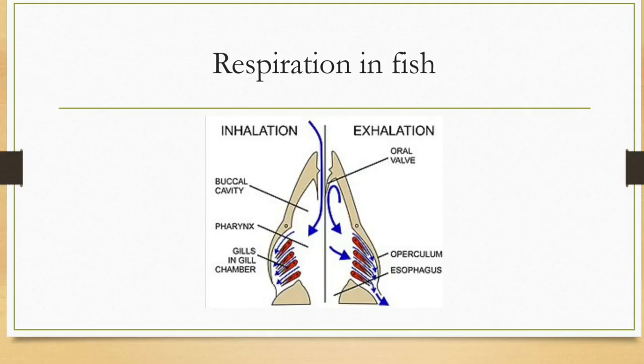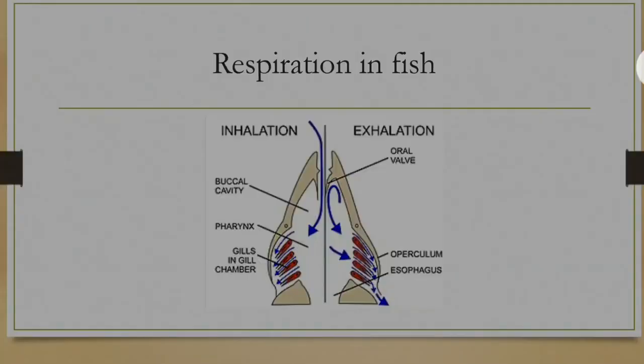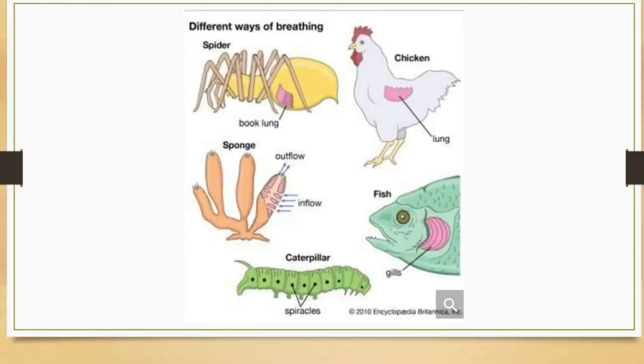And in fishes, a special vascularized structure called gills is present. They are used by most aquatic arthropods and mollusks also. So we can see that different organisms use different mechanisms for breathing, for exchange of gases. Like in chicken, lungs are present but are not as well developed as in human beings. In fishes, gills are present. In caterpillars, spiracles are present. Spiracles are also tiny pores present on their skin for the diffusion process. You have to remember all the time that the common process is diffusion.